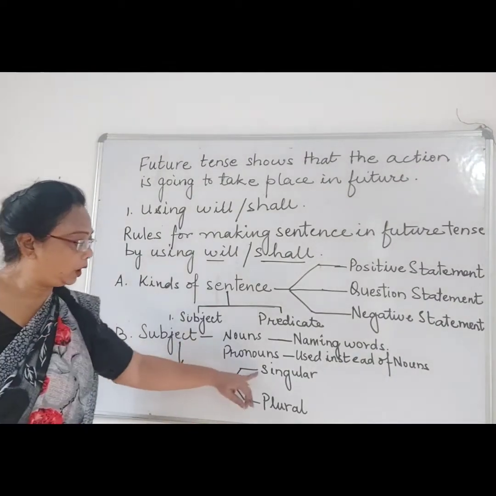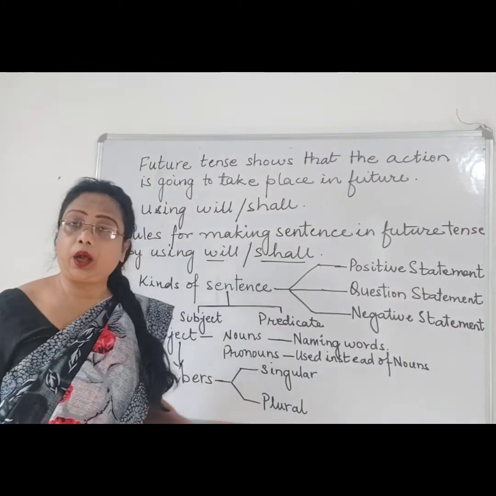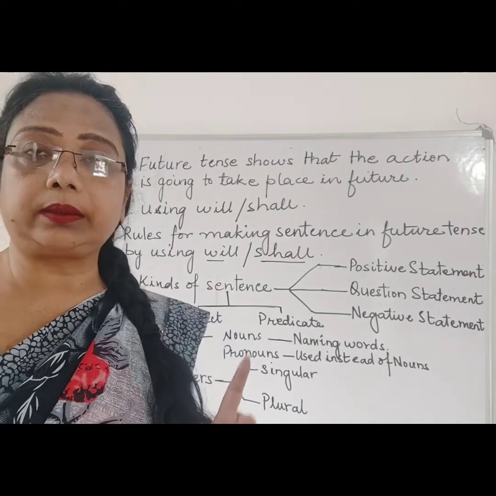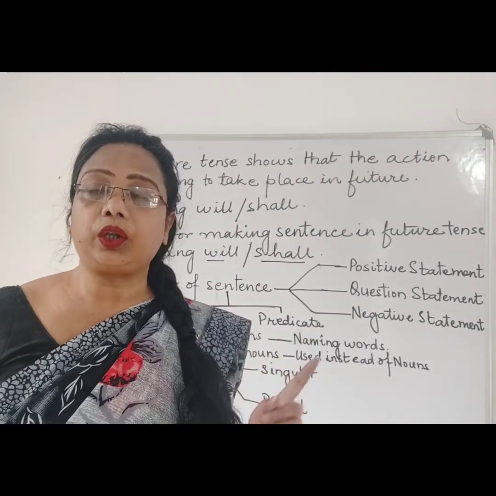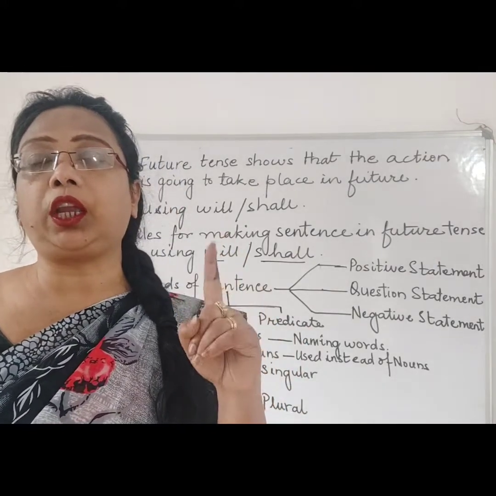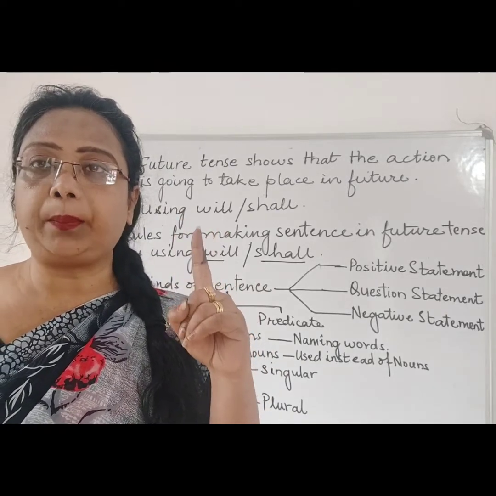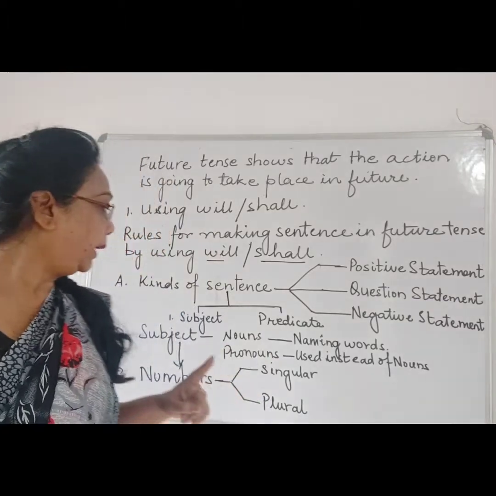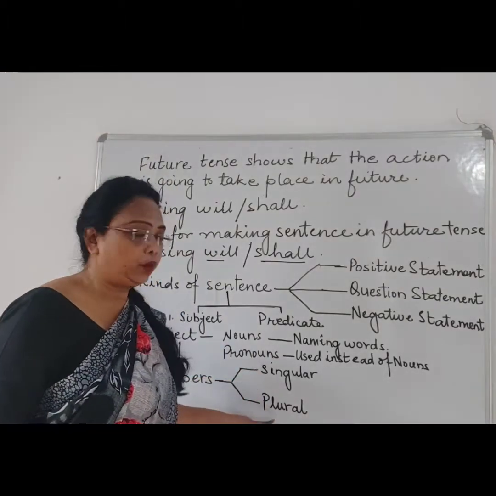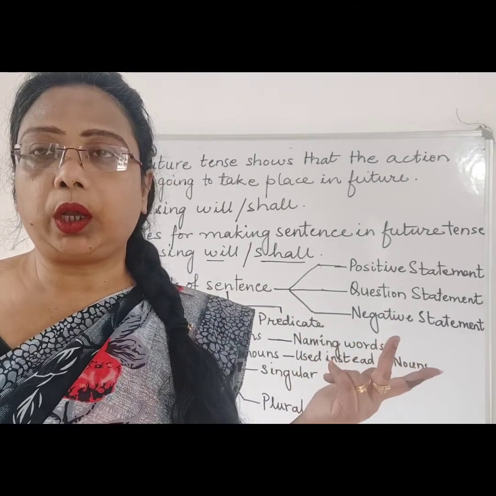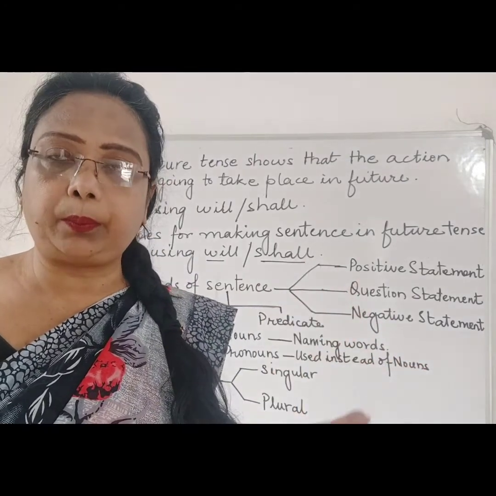whether singular or plural. Now again, we have studied in our previous class what singular is. Singular means when we are talking about one thing or one person or one particular animal, right? Then it is singular. And plural means we are talking about more than one, then it is plural.